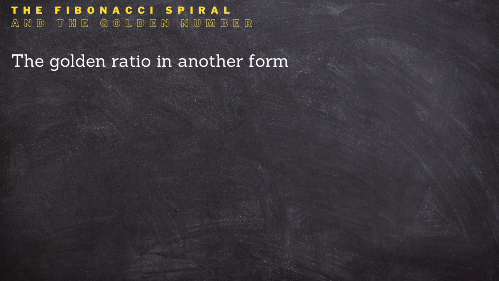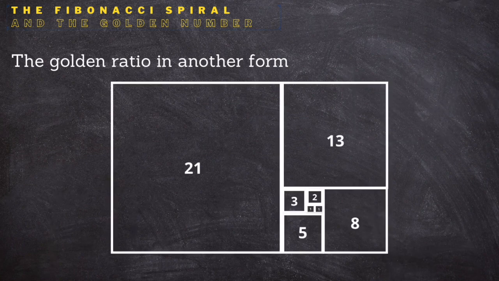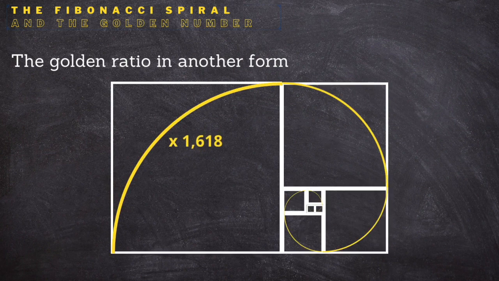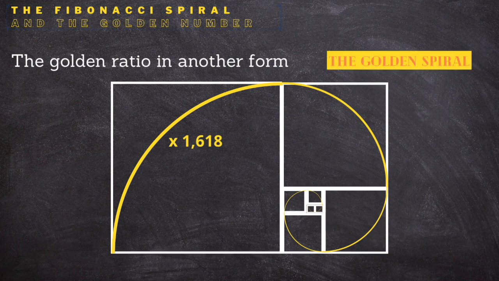The golden ratio can also be found in another form. They are also called Fibonacci spirals, which are constructed using this sequence. If you form squares with the values of the Fibonacci sequence as size and draw a logarithmic curve with a magnification factor of 1.618, we obtain a golden spiral.